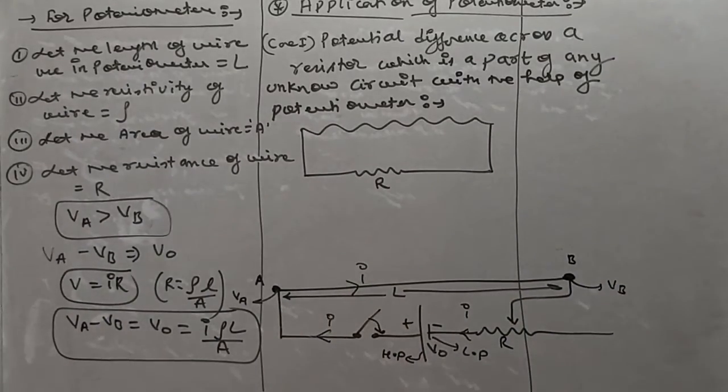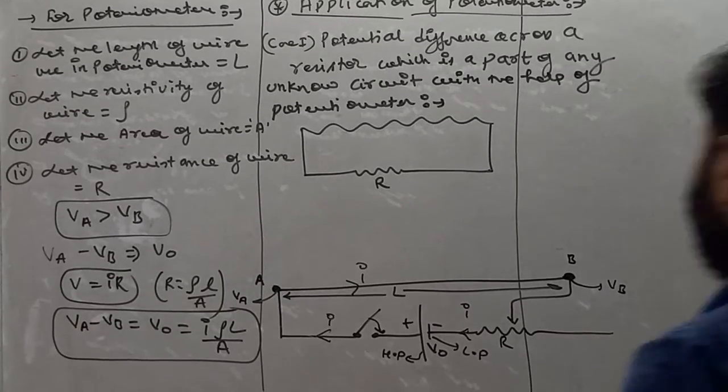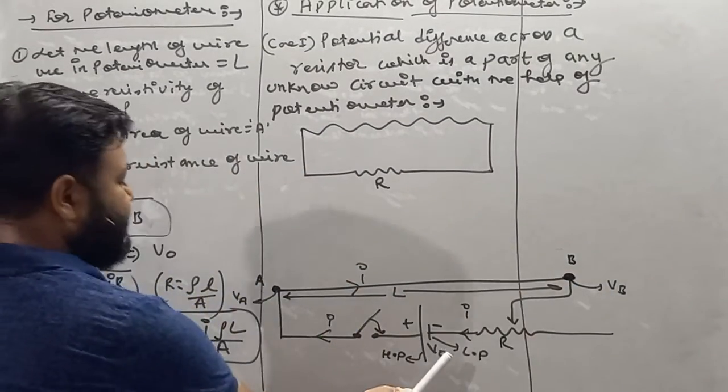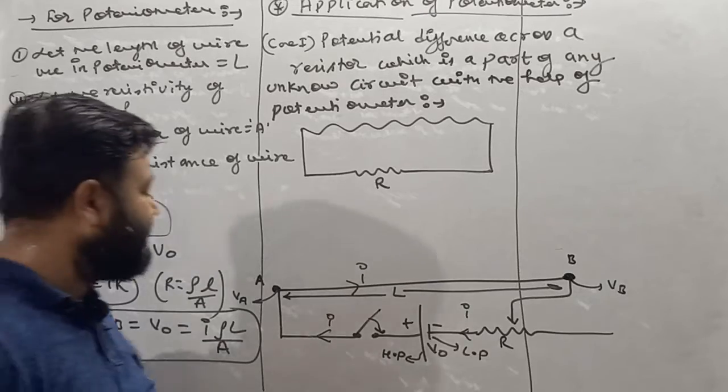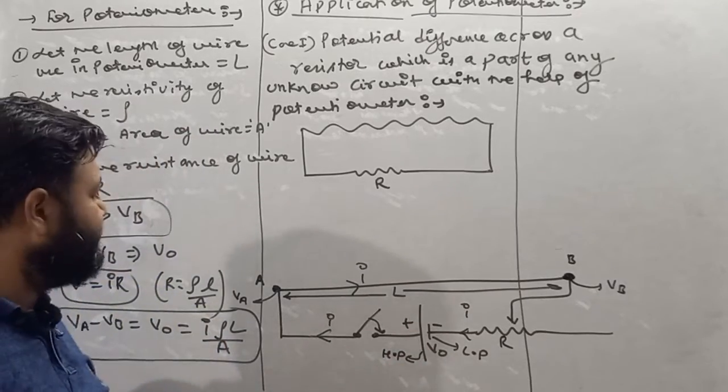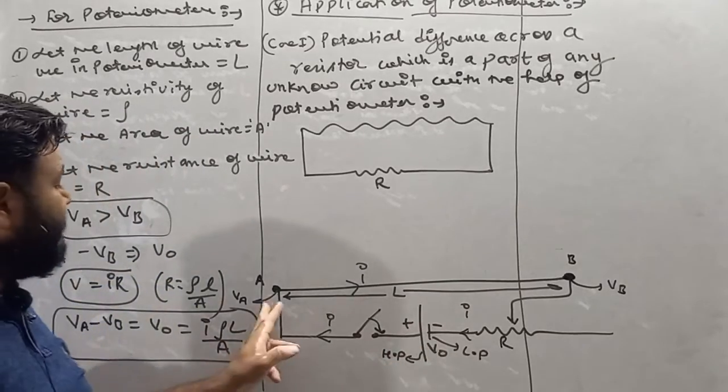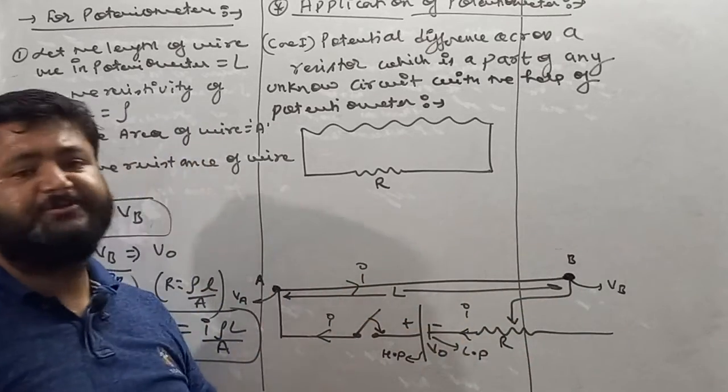The length of the wire considered in the potentiometer is capital L, its area of cross section is capital A, its resistivity is rho, and the potential difference across the ends of the potentiometer is equal to the potential of the battery, V naught. So VA minus VB is equal to V naught.